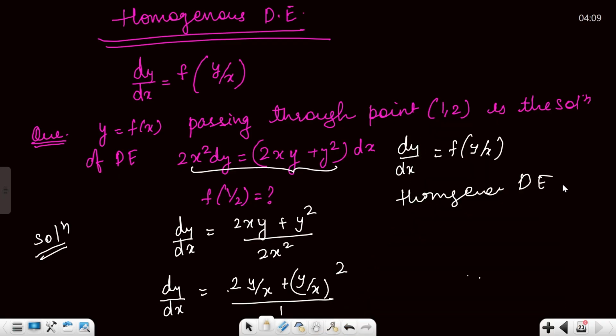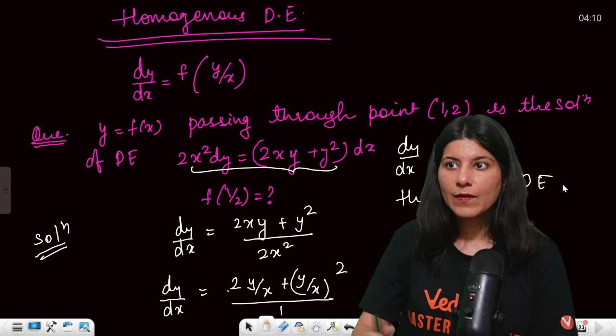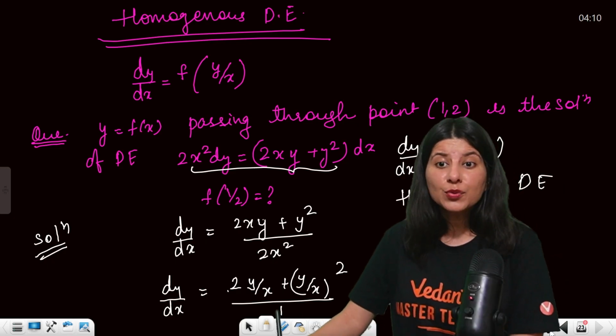Yes or no? Homogeneous differential equation. Now how to solve it, ma'am?